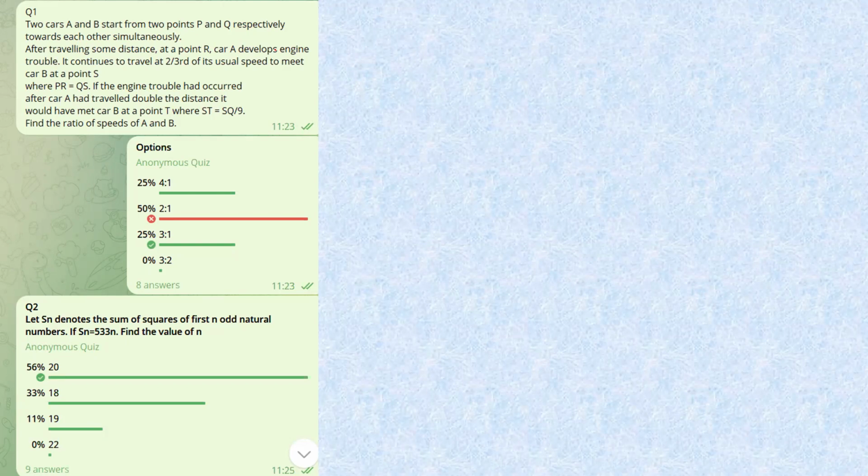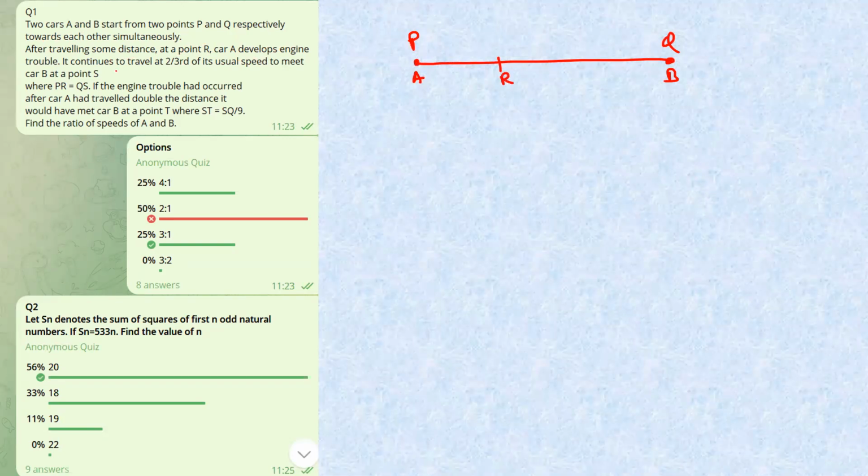Okay, question one is: two cars A and B start from point P and Q respectively. So we'll make this: this is car A, this is car B, and these are the points as well. After traveling some distance, at a point R, car A develops some trouble. It continues to travel at two-thirds of its usual speed to meet car B at point S. So it meets car B at point S.